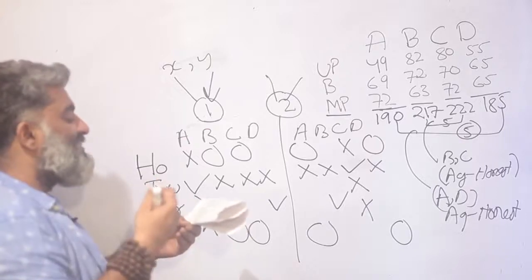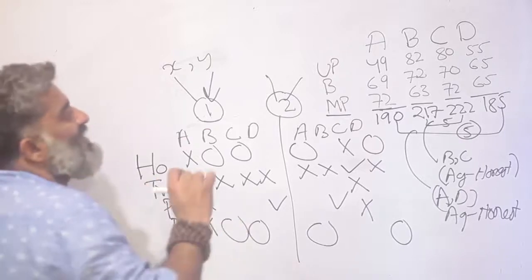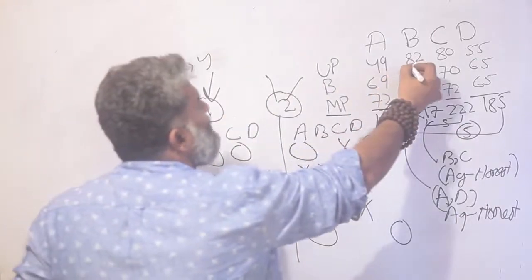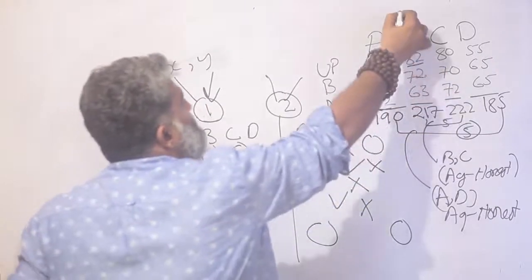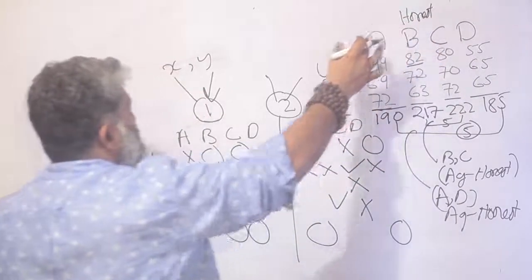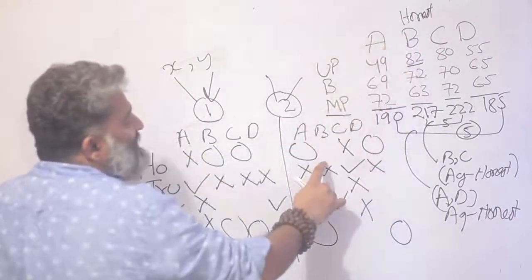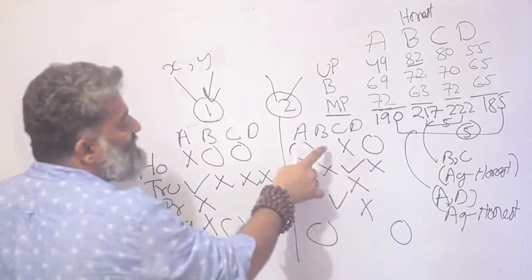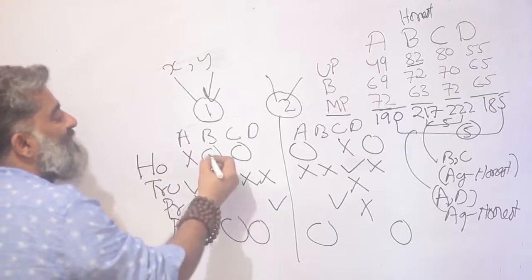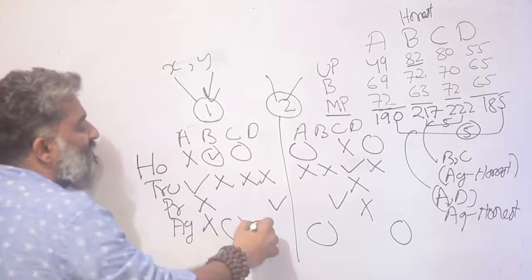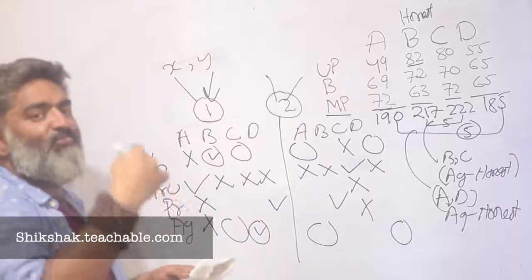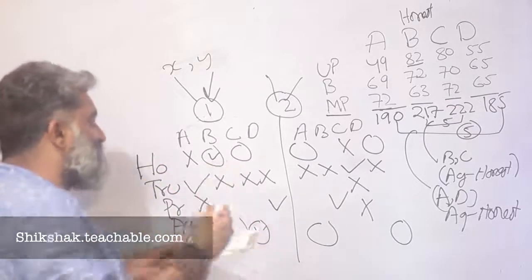So let me try and play with this information, and which option to choose will become very clear in a second. So Honest Limited has the highest share in the UP market. I'm assuming this statement to be true, and the highest share in the UP market is 82. That means I am saying B is honest for this particular statement. If I say B is honest, that means this story is definitely ruled out, because in this story B was profitable. So I am looking at this story, and even in this story I am saying B is honest and therefore C must be aggressive. I can conclude that. So can this statement by itself be true? Possibly true. Yes, it can be possibly true.